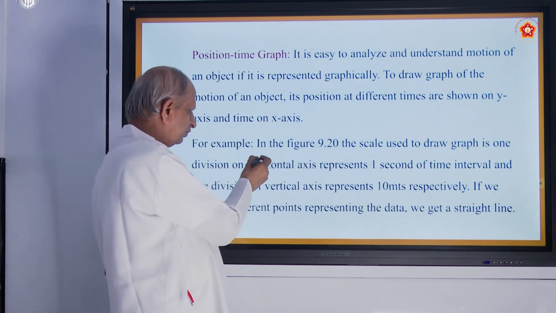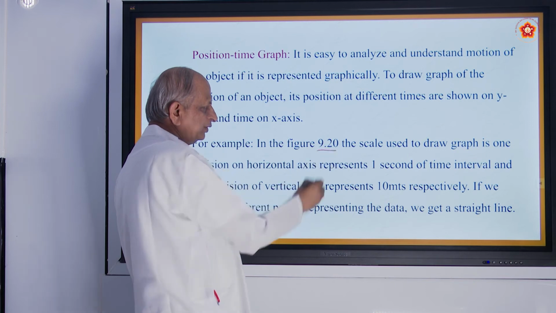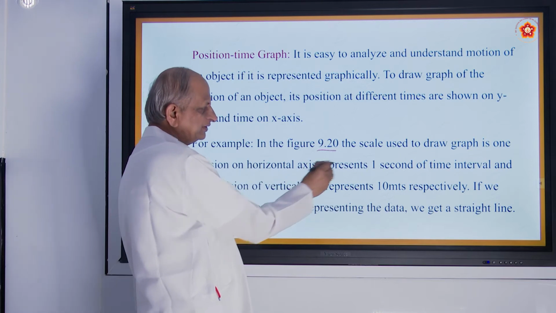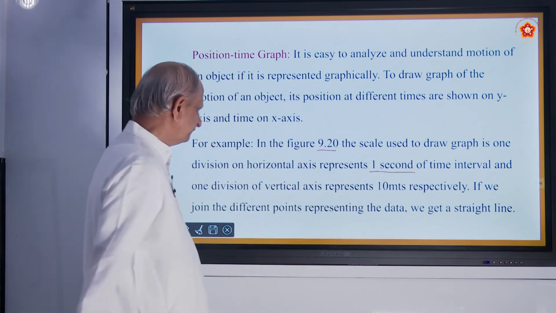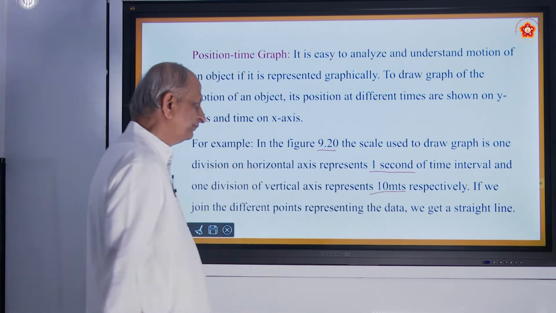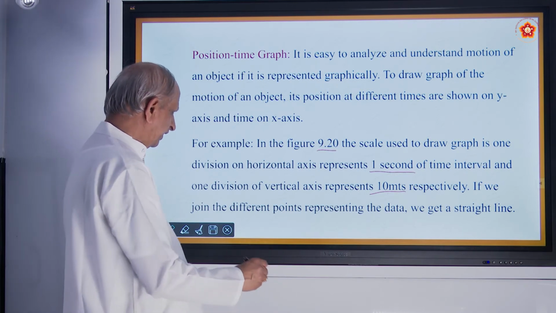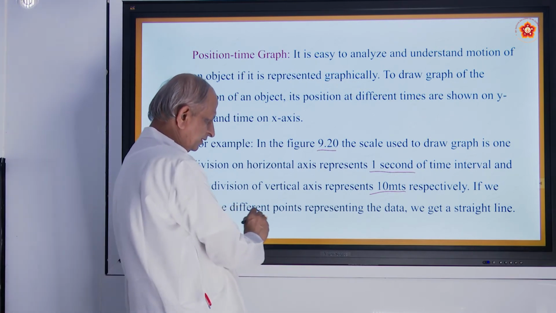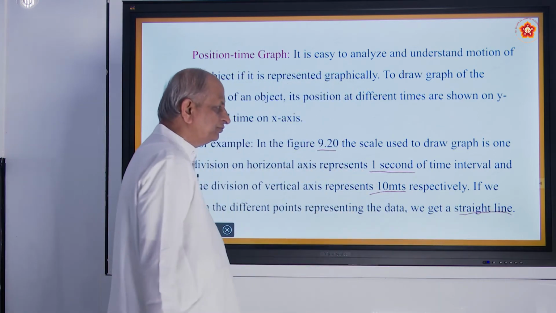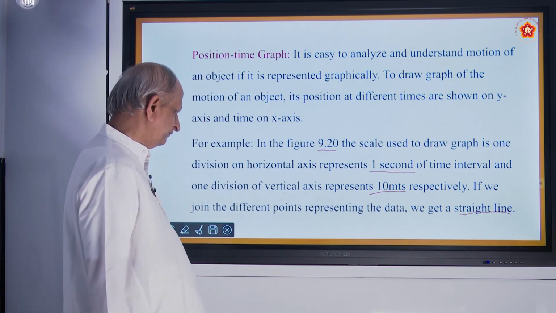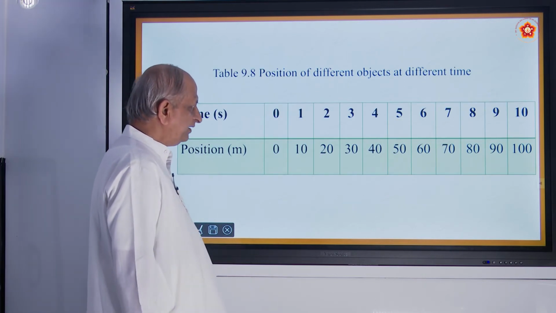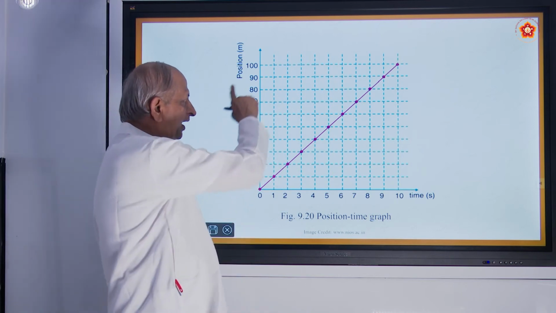So that is what I was just telling you. Figure 9.20 shows the graph. One division of the horizontal axis represents 1 second of time, and one division of the vertical axis represents 10 meters. So what are you going to get? We are going to get a straight line, and that straight line makes an angle of 45 degrees. That is how a graph is drawn. So this is the data and this is the graph.